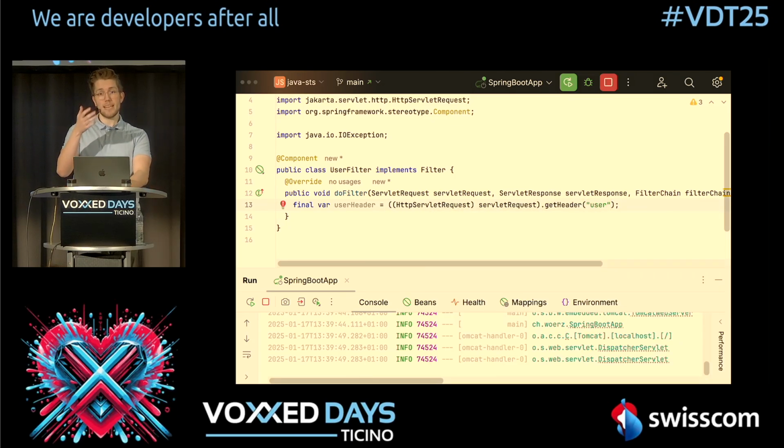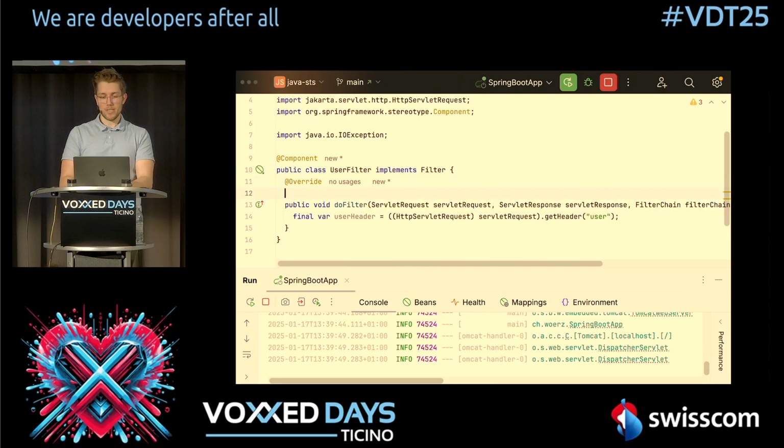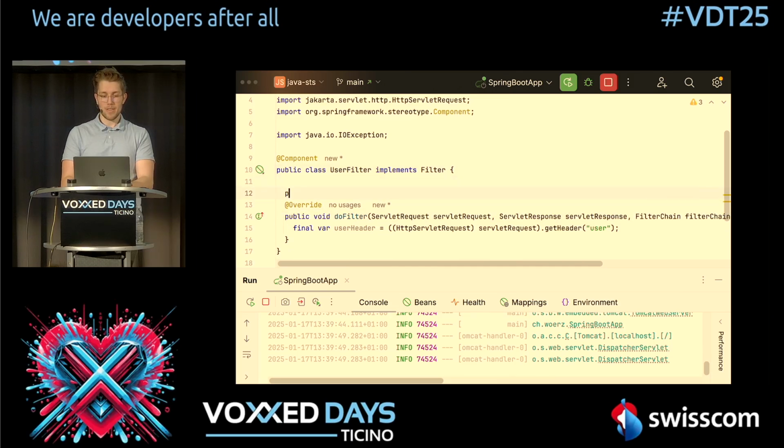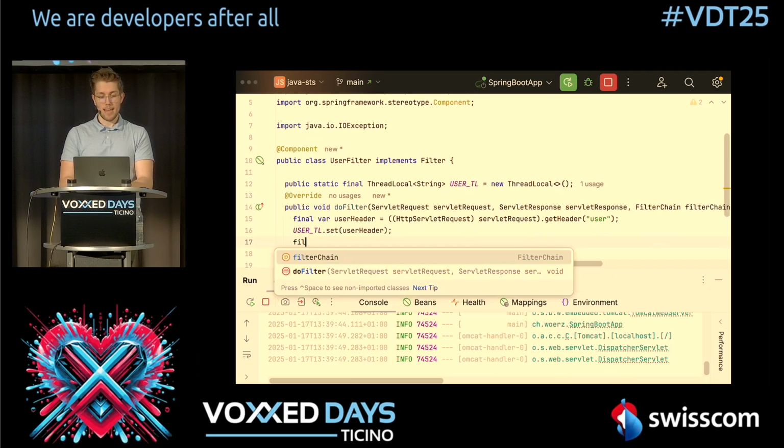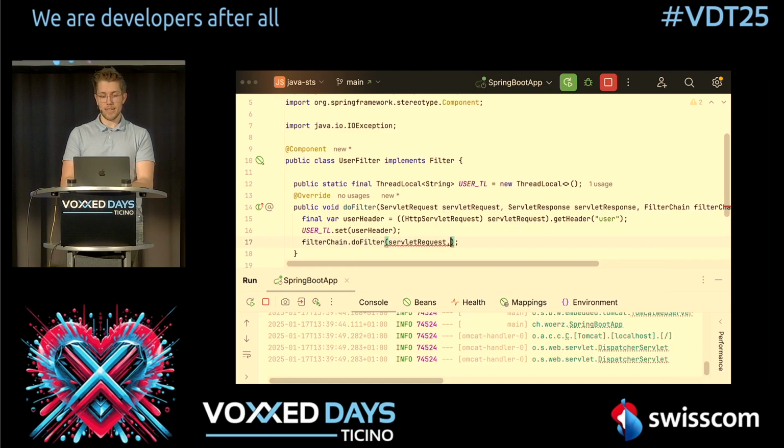Now, how do we set a ThreadLocal? Well, we just create here a new public static final ThreadLocal of type String, and we call it userThreadLocal. And what we now do is go in there and say userThreadLocal.set, and we set our user header. Now let's call the filter chain so that we can pass this forward. And now we have added our user header to our current thread, to the user ThreadLocal.